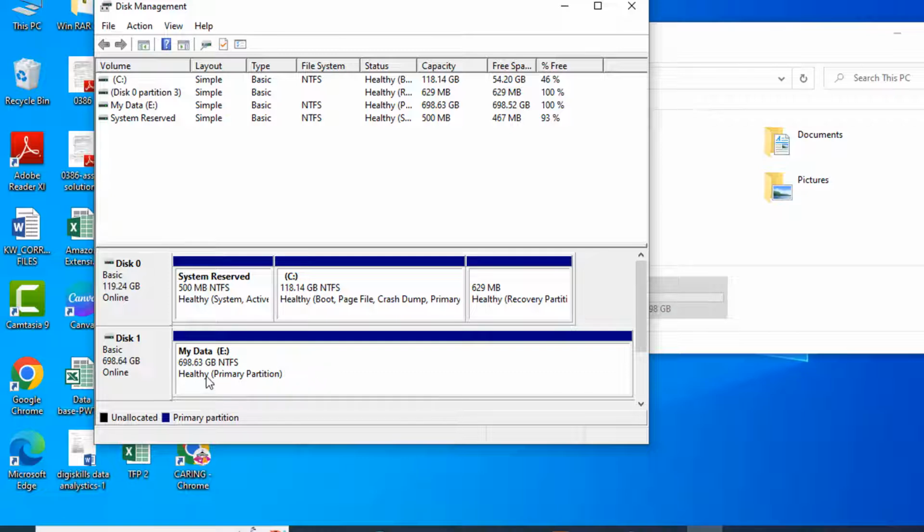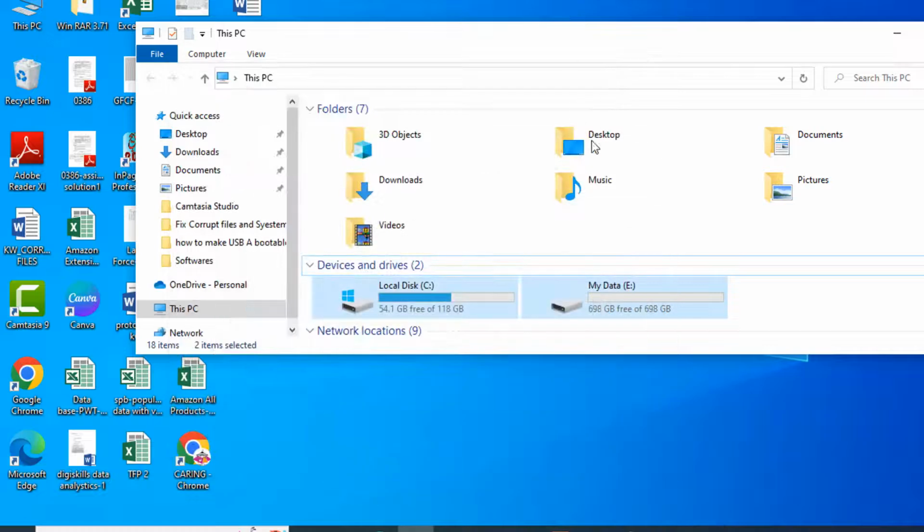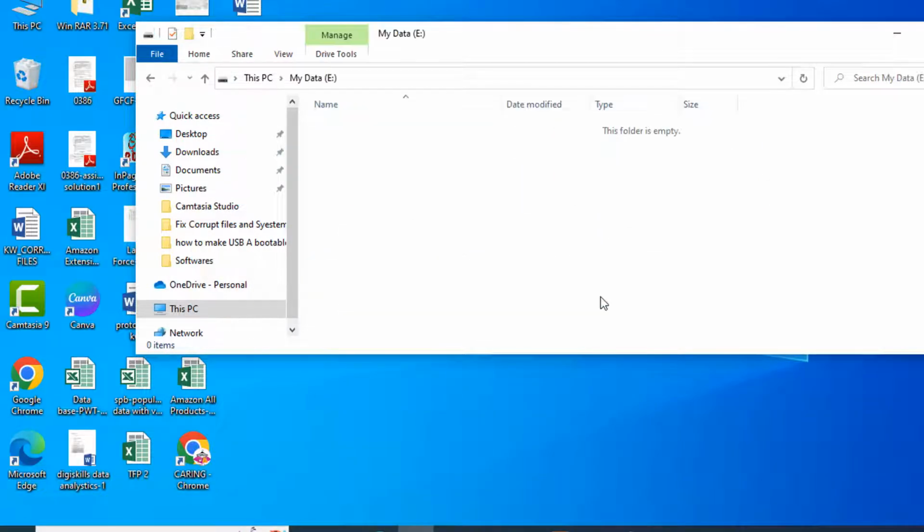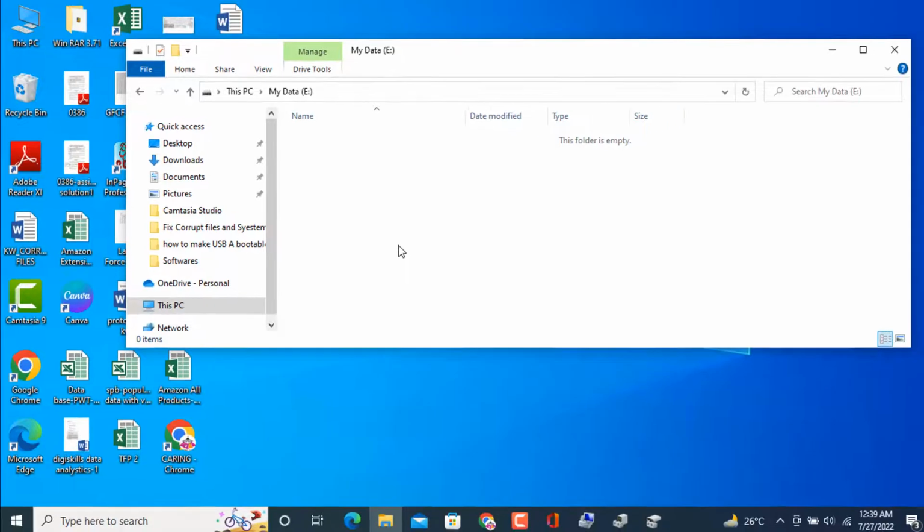So you see that my data drive has appeared here with allocation. So let's see whether it is available in my PC properties or not. I am going to minimize it and see, here it is available. So I am going to open this one. See, it opens easily. Now it's showing with zero data because it has been formatted.